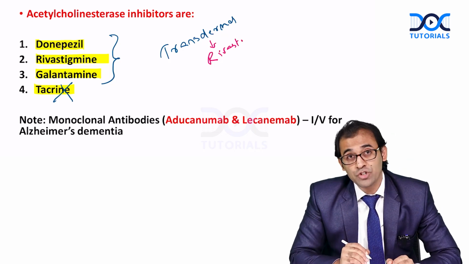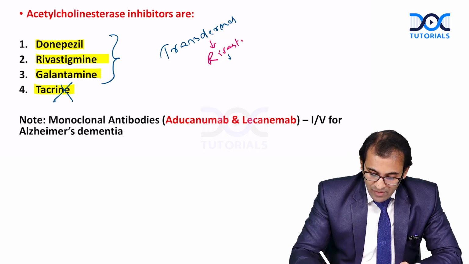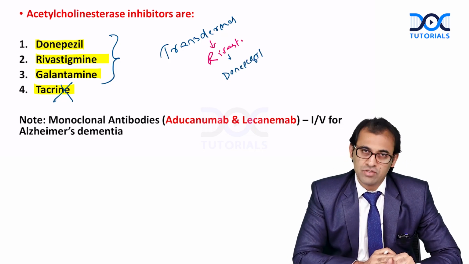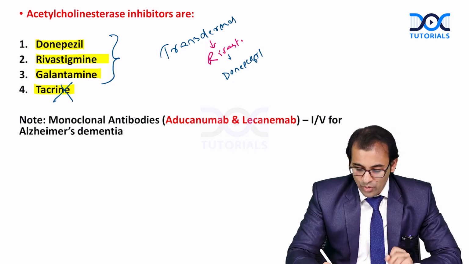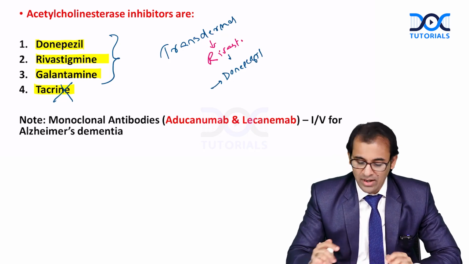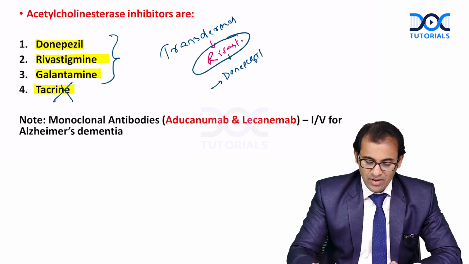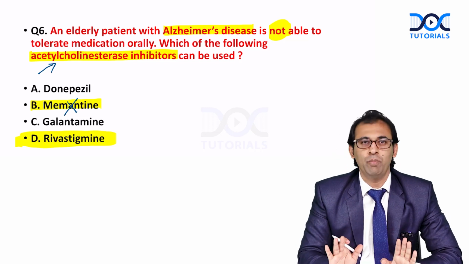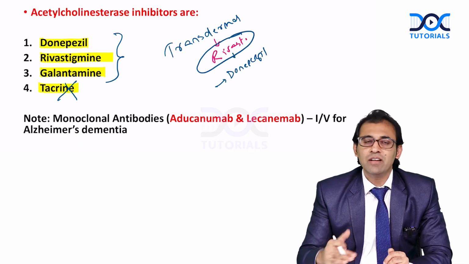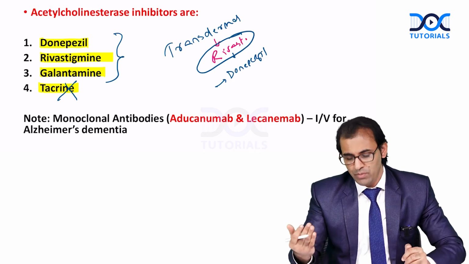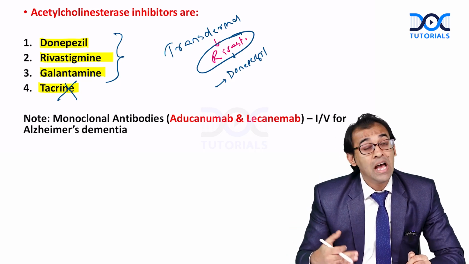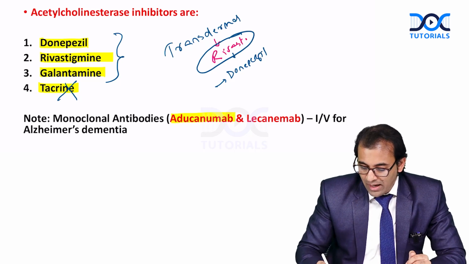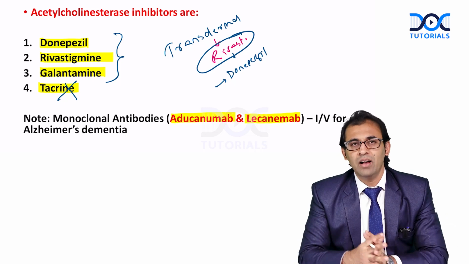Okay, fine. But these days we should know this fact that even donepezil is also available as transdermal, right? But this is actually recent. So suppose if we have to mark one answer, then we should go with rivastigmine. Answer is D. Means if we have to choose one option, it should be D. At the same time, let's know about some other drugs, some new drugs like monoclonal antibodies for Alzheimer's dementia, like aducanumab and lecanemab. These we are using as IV injection.